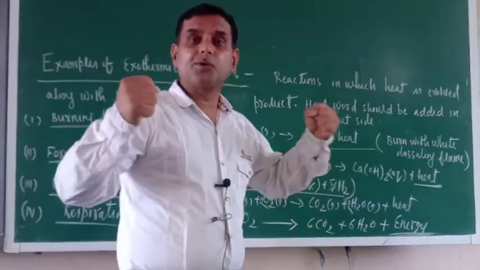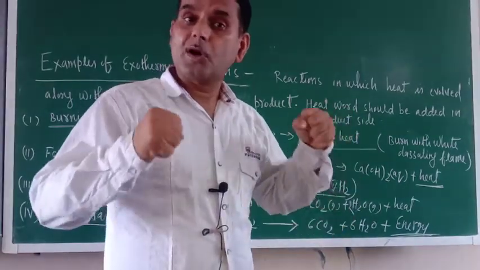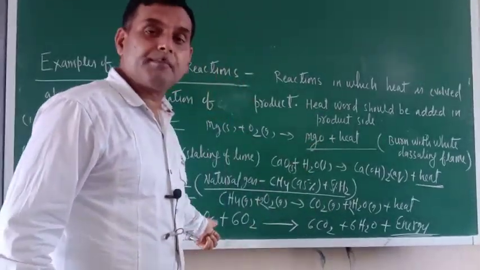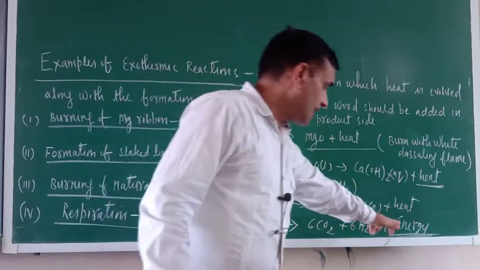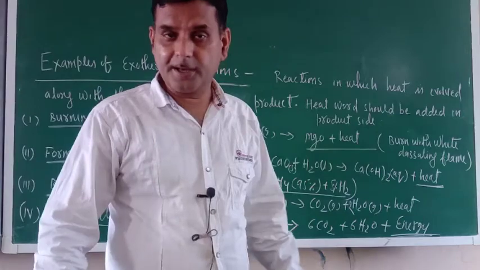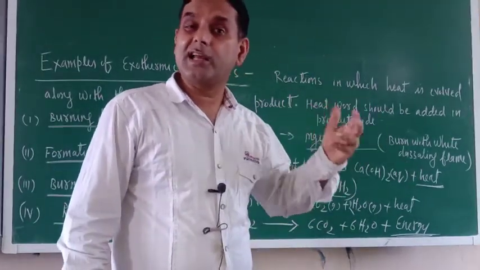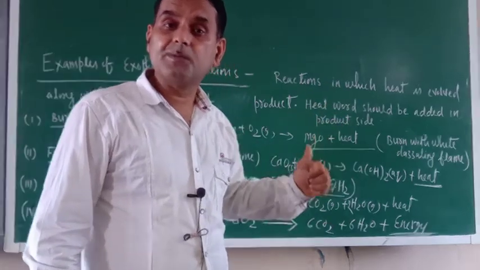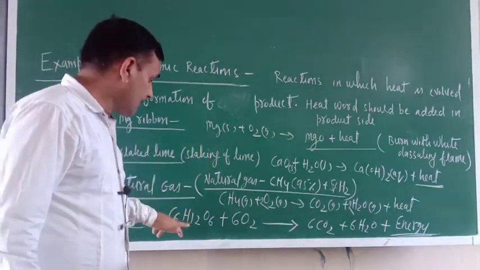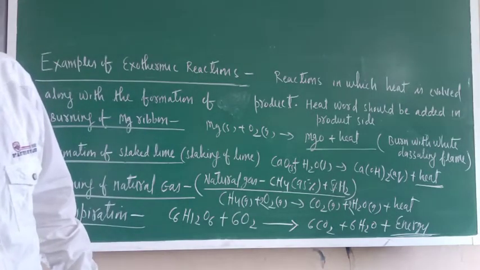That is why whenever we are doing work, sweating is there, perspiration is there. Why? Because our body is working more. That is why it is becoming hot. So respiration is an example of exothermic reaction. Here energy is released. Because of that energy, we can perform our daily life. I am teaching, you are studying, or whatever work we are doing in our daily life, all is because of the respiration process. That energy is released by the oxidation of carbohydrate or glucose.